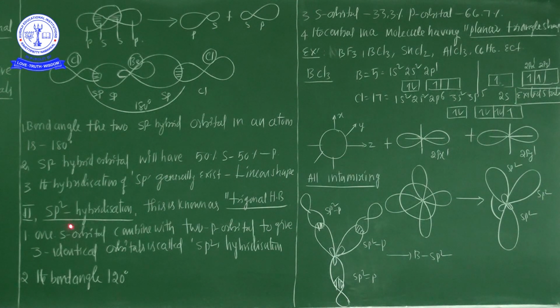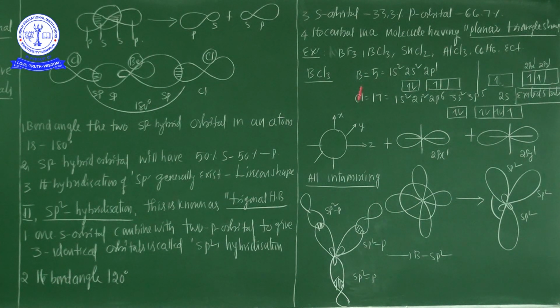Now in this hybridization, as I already said, one s orbital combined with 2 p orbitals to give 3 identical orbitals, called sp2 hybridization. In sp2 hybridization, the bond angle is 120 degrees.